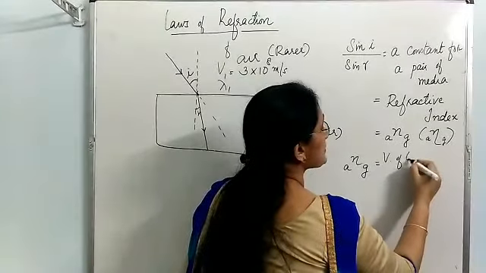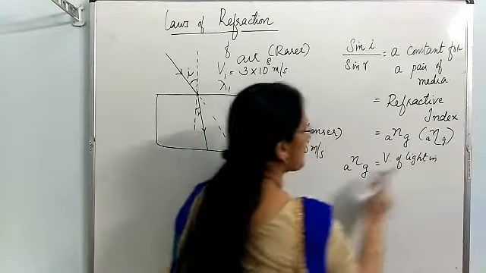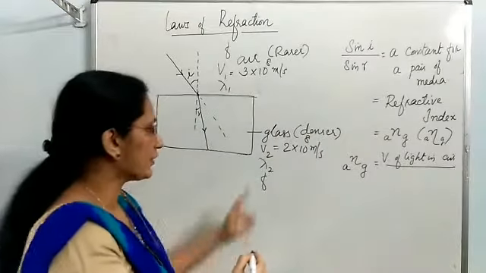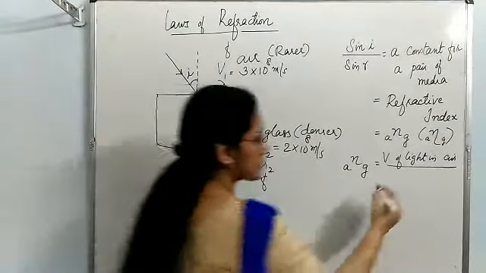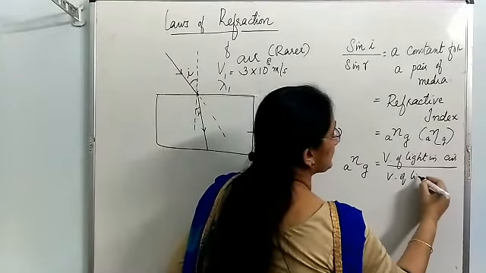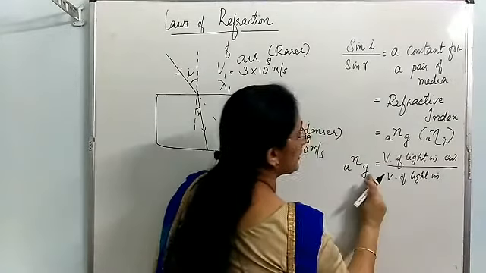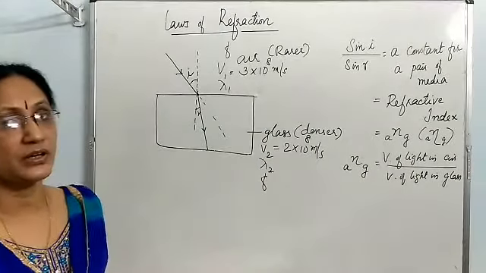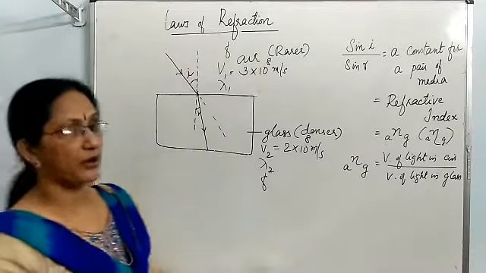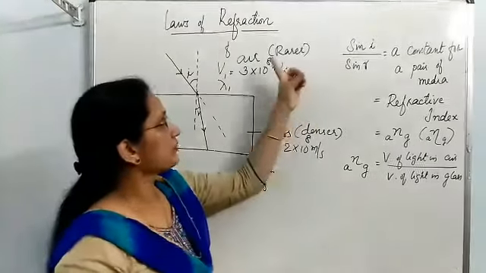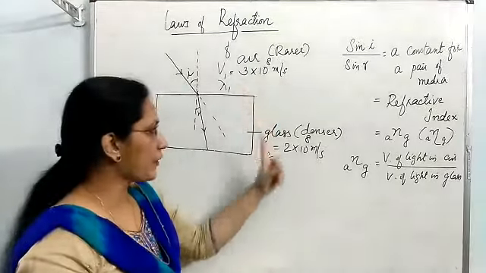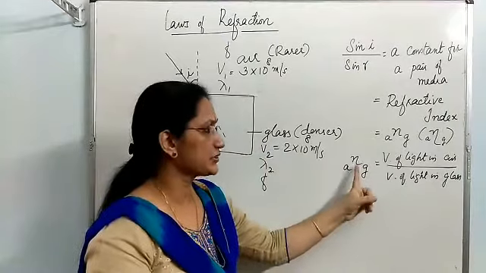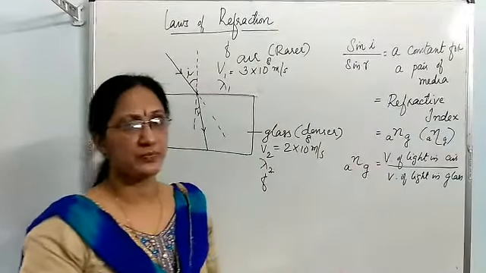Velocity of light in first medium, air, should be written in the numerator, upon velocity of light in second medium. This is another formula to find out refractive index of a pair of media. Velocity of light in first medium air upon velocity of light in second medium glass will give refractive index of glass with respect to air.